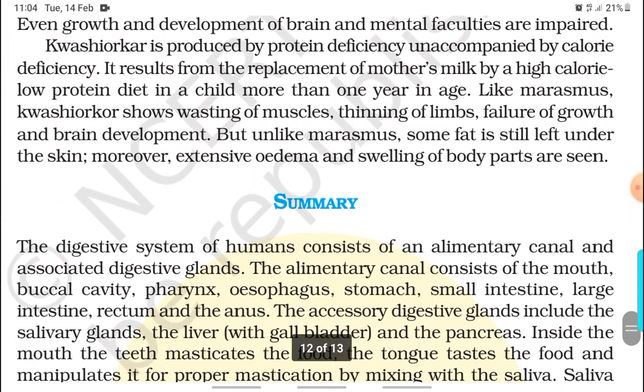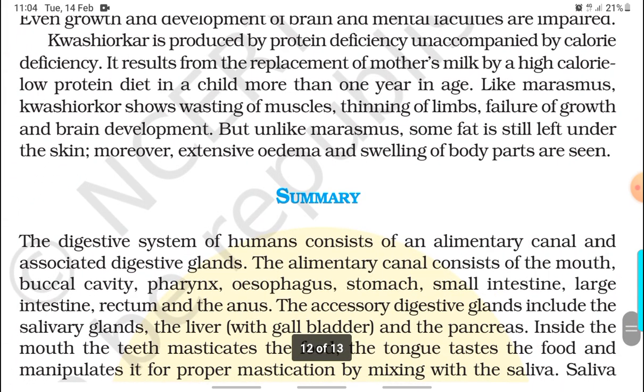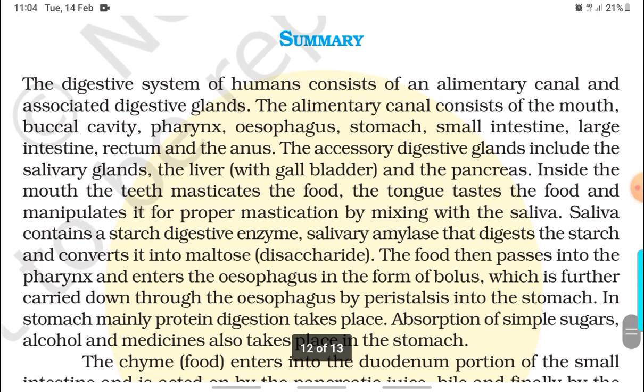Kwashiorkor is produced by protein deficiency unaccompanied by calorie deficiency. It results from the replacement of mother's milk by a high calorie, low protein diet in a child more than 1 year in age. Like marasmus, kwashiorkor shows wasting of muscle, thinning of limbs, failure of growth and brain development, but unlike marasmus, some fat is still left under the skin. Moreover, extensive edema and swelling of body parts are seen.